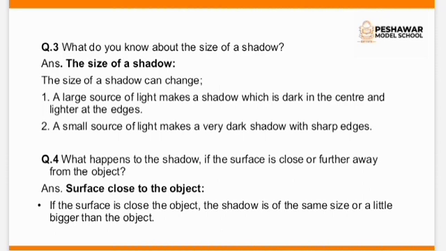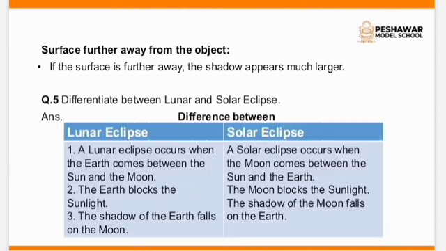Question number 4. What happens to the shadow if the surface is close or further away from the object? Surface close to the object. If the surface is close to the object, the shadow is of the same size or a little bigger than the object. Surface further away from the object. If the surface is further away, the shadow appears much larger.